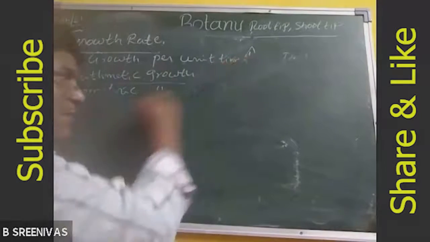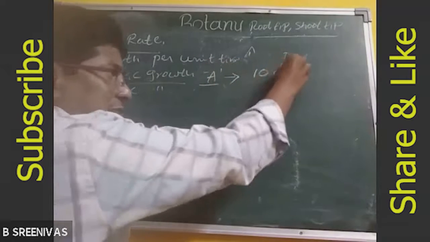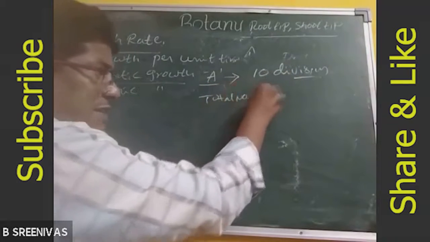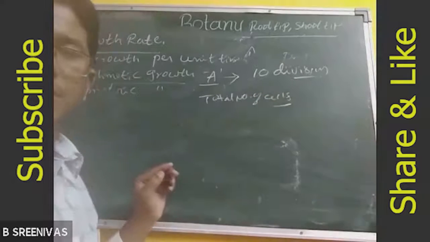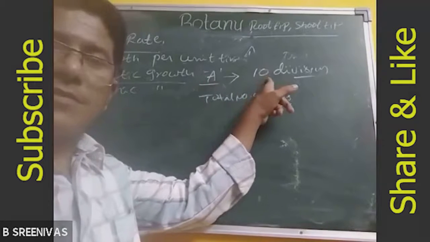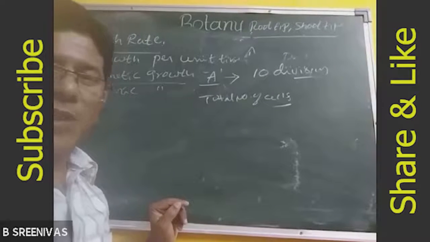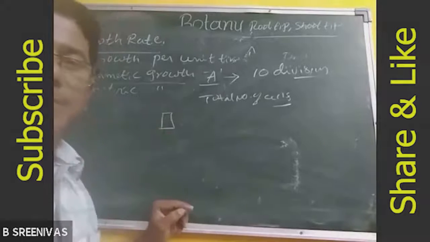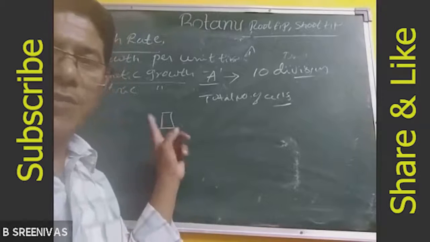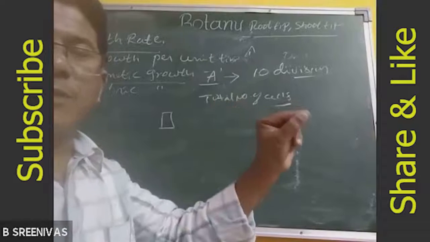A cell participated in arithmetic progression and undergoes 10 divisions. The total number of cells will be... Calculate properly. Only one cell undergoes arithmetic growth. After 10 divisions, how many cells will be present?